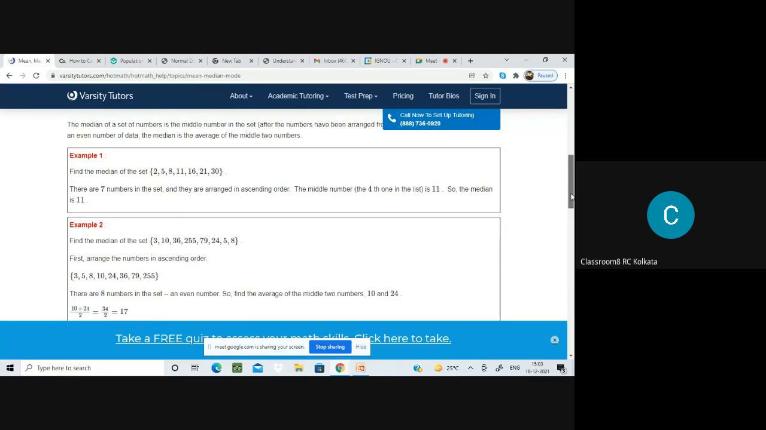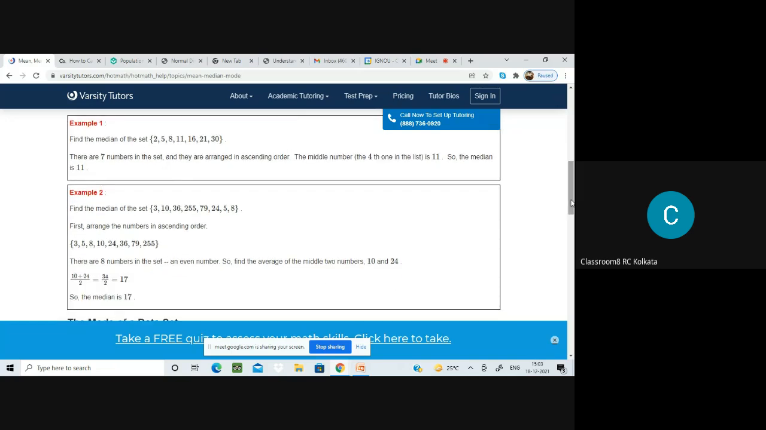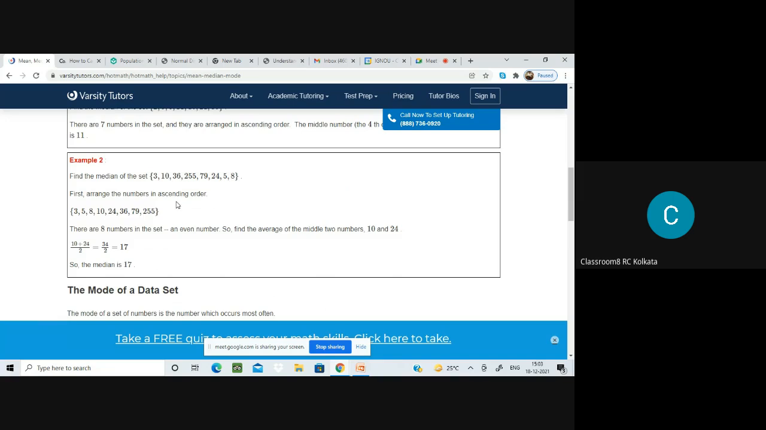Suppose in this particular example, example 2, there is an even number of data. In that case, after sorting the data, the middle two numbers are to be taken out, and the mean of those two numbers is to be calculated. Whatever you get will be your median. Is it clear now how to find the median? Yes, ma'am.